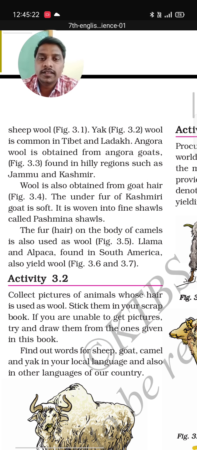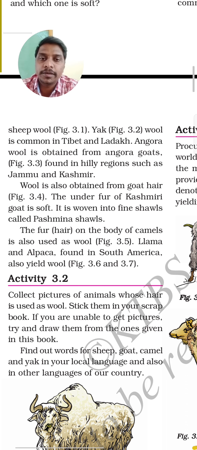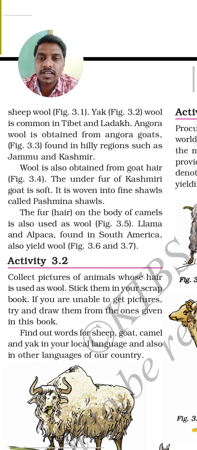See here, they have said that yak wool is common in Tibet and Ladakh. Angora wool is obtained from Angora goats, found in hilly regions such as Jammu and Kashmir. In Jammu and Kashmir, we are going to see the wool of Angora goats. Why? Because these types of goats can be seen in Jammu and Kashmir, hilly regions. So that's why their Angora wool is famous in Jammu and Kashmir.